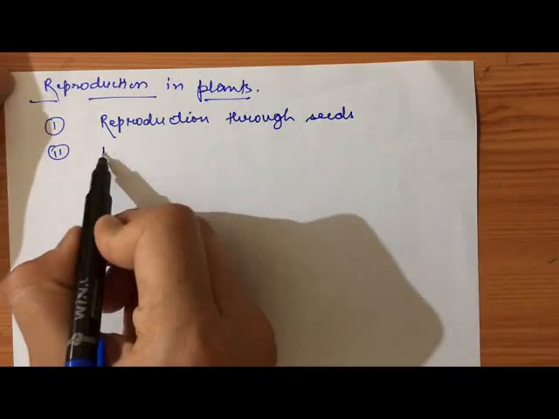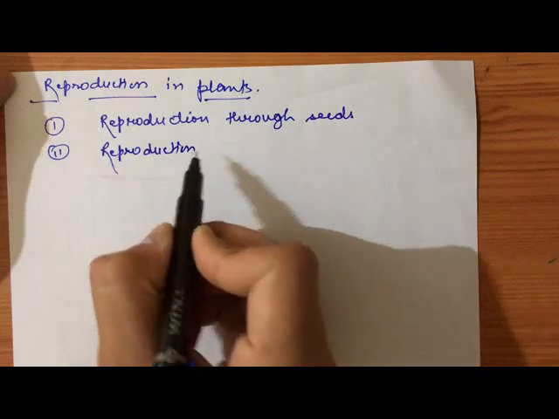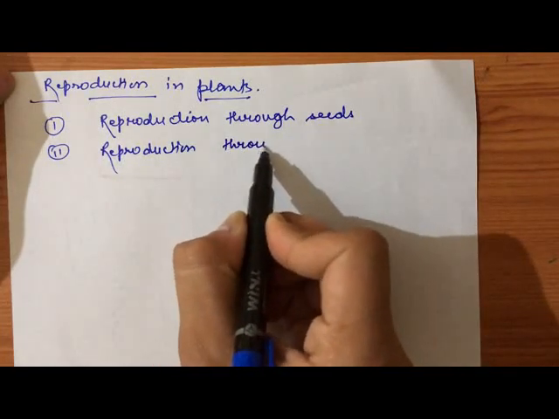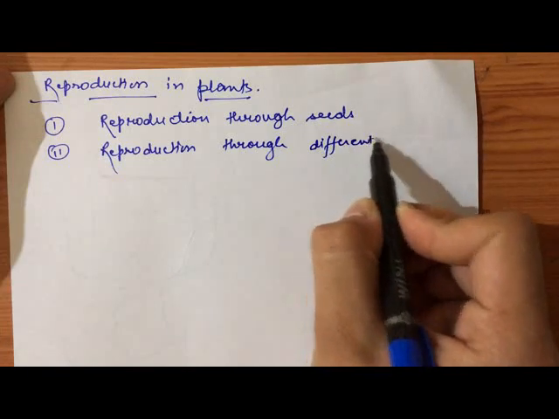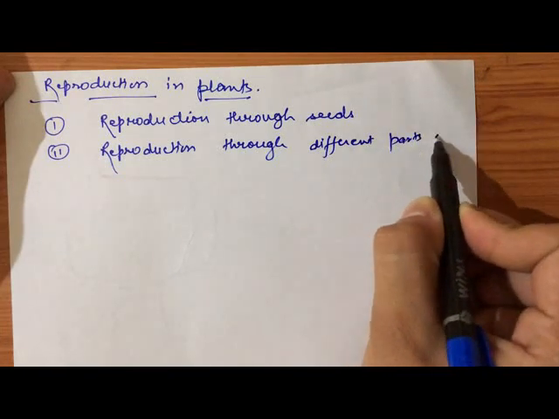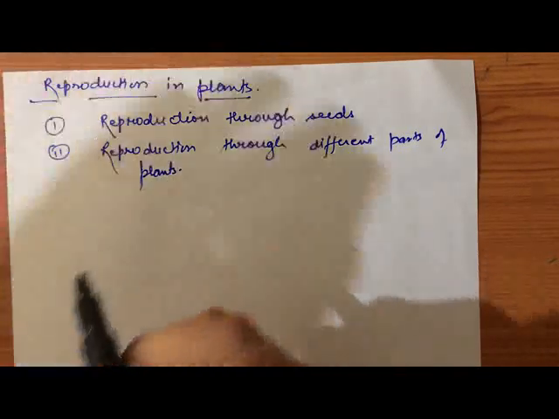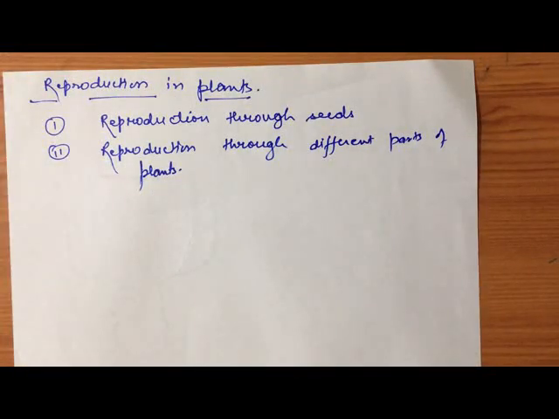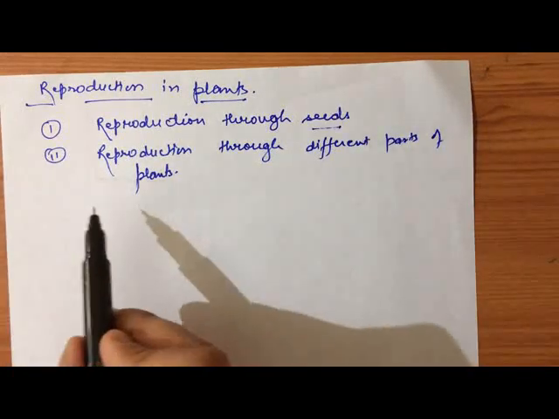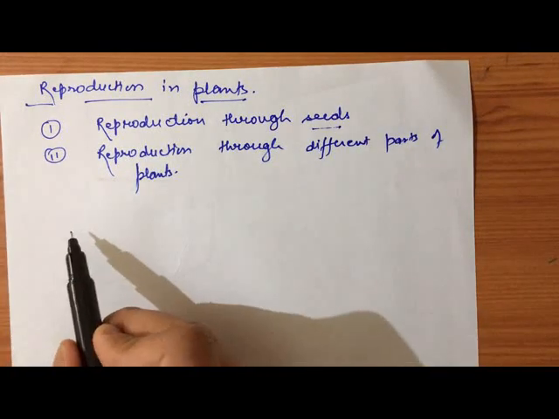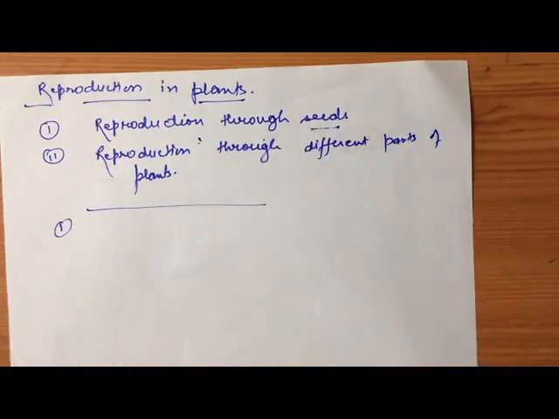Okay. So in this class we will be discussing the seed first. In this section we are going to discuss the first one, which is reproduction through seeds.